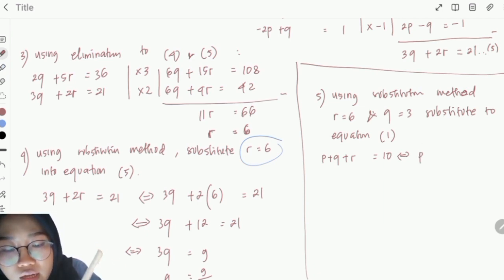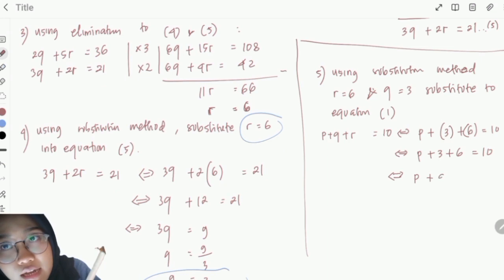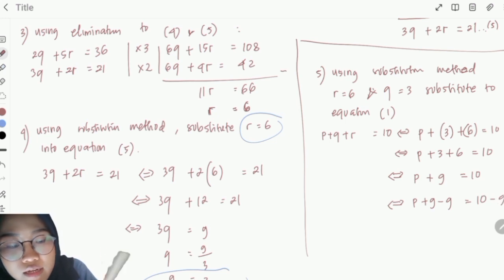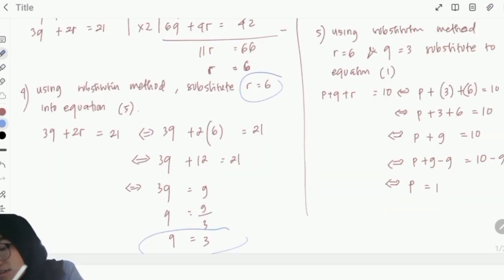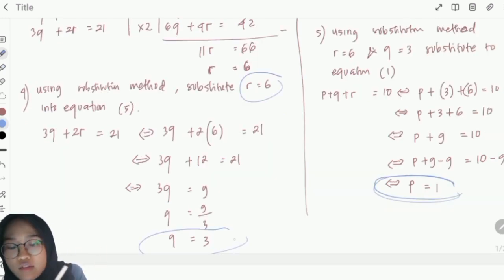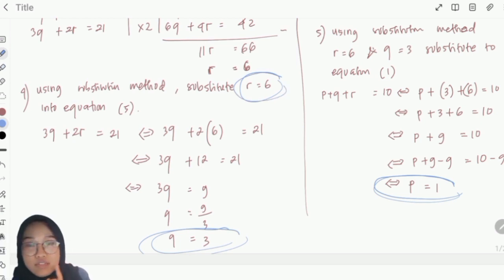So we have p + 3 + 6 = 10. It implies p + 9 = 10, since 6 + 3 is 9. Then we minus each side with 9. So p + 9 - 9 = 10 - 9. So p = 1. Then we're done. We have p = 1, q = 3, and r = 6.